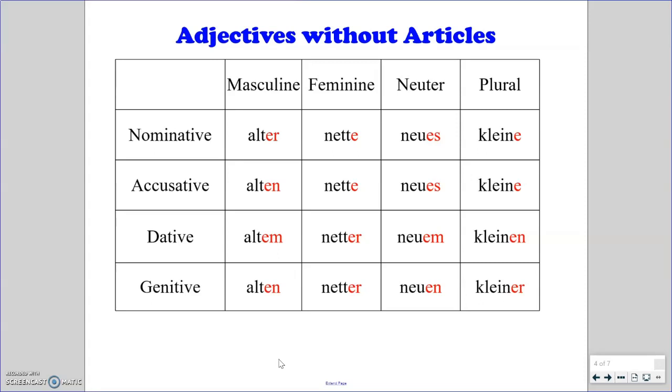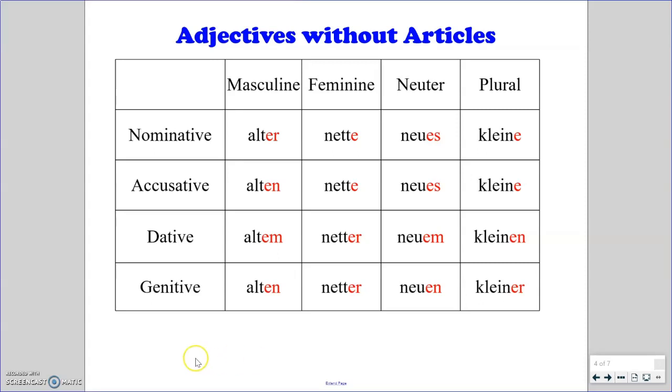At this point, I recommend pausing the video and taking down this chart with all of these adjective endings in your notes. If you are one of my students watching this video, I have provided this to you either in class or as a PDF on Schoology. If you have just come across my videos looking for some extra help on a German grammar lesson, I do recommend pausing, maybe taking a screenshot or copying down this chart for your own notes so that you have it as you move forward in your German studies.